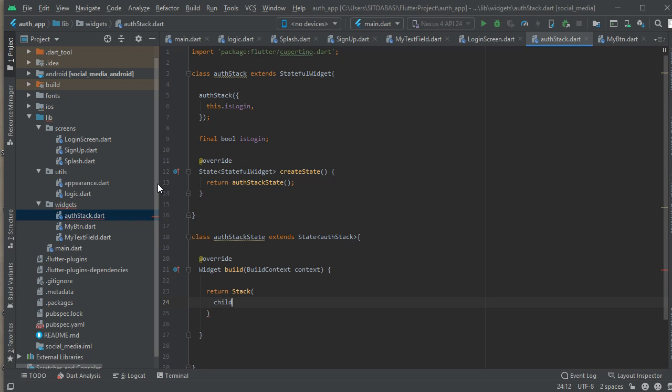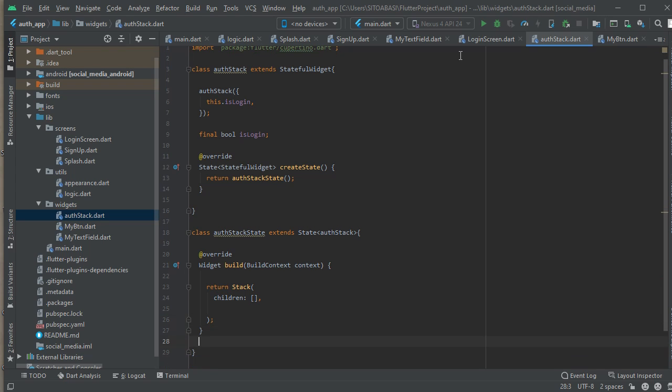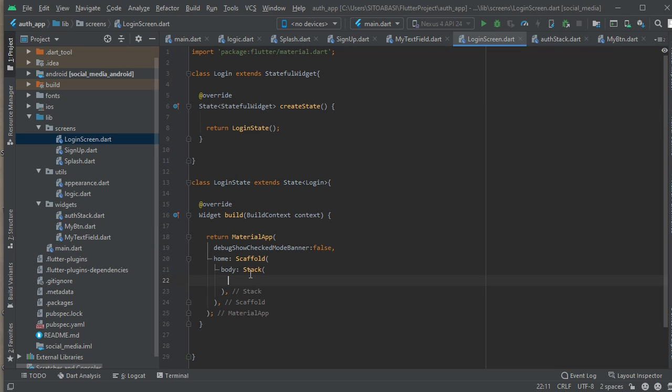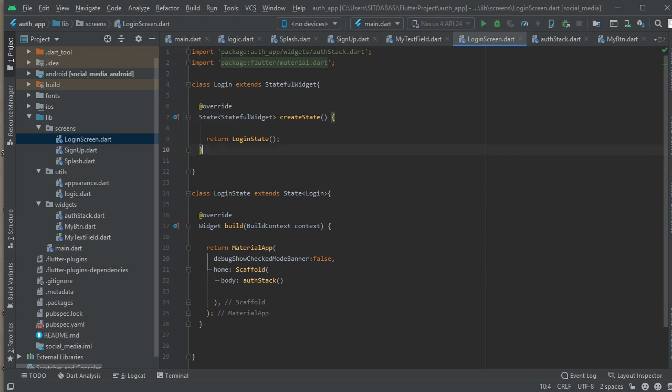So coming down here, we're going to return a stack, and this stack is going to have children. So you see now the auth stack is also a stack on its own. It returns a stack and it has children. So the login screen now is going to call on the auth stack. You're going to use a reusable stack here, auth stack.